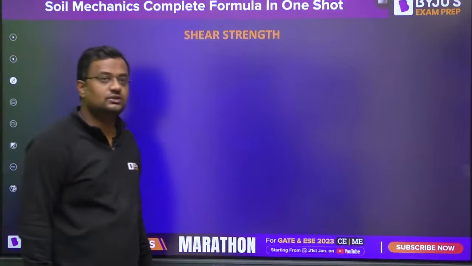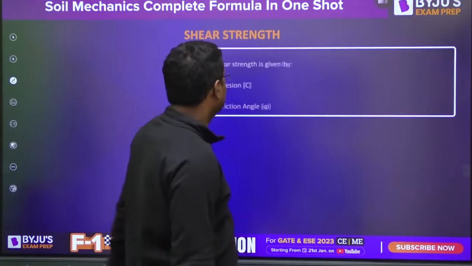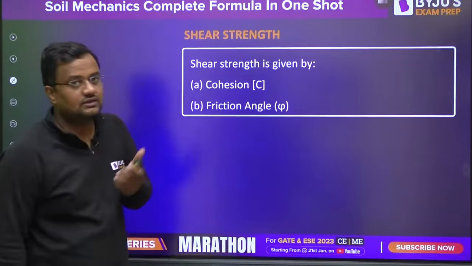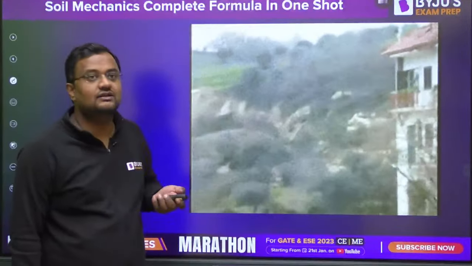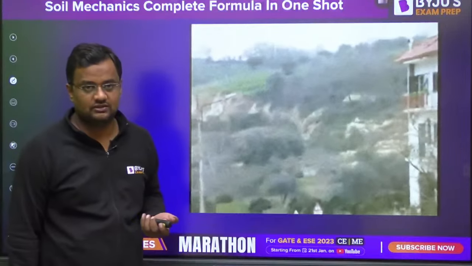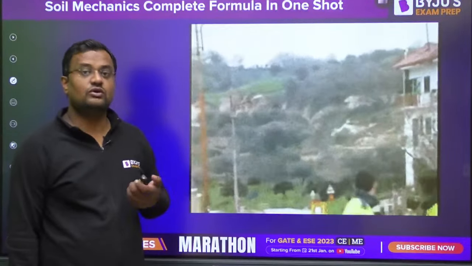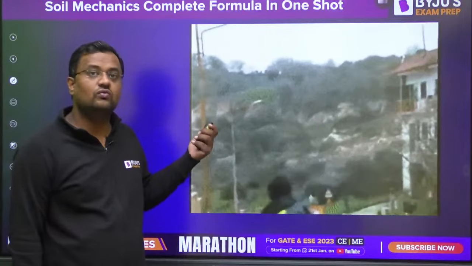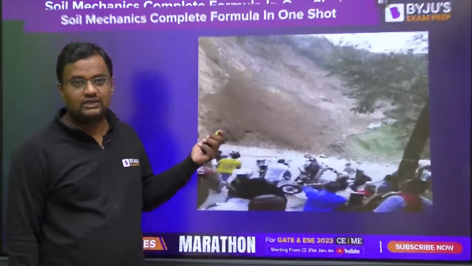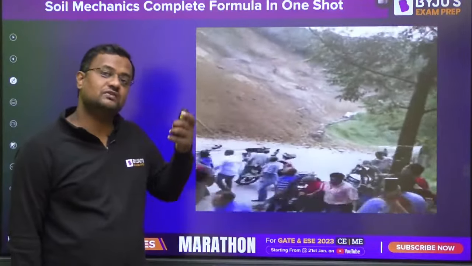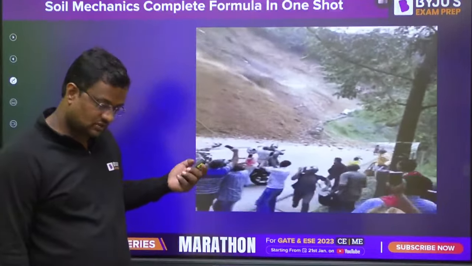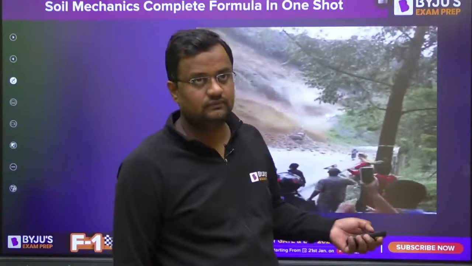Have you understood? Now shear strength comes from c and phi. Why are we focusing more on shear strength? Because in soil, the failure is always shear failure. Whatever the type of load, the failure is always shear. One wedge of soil slips over the other wedge of soil.